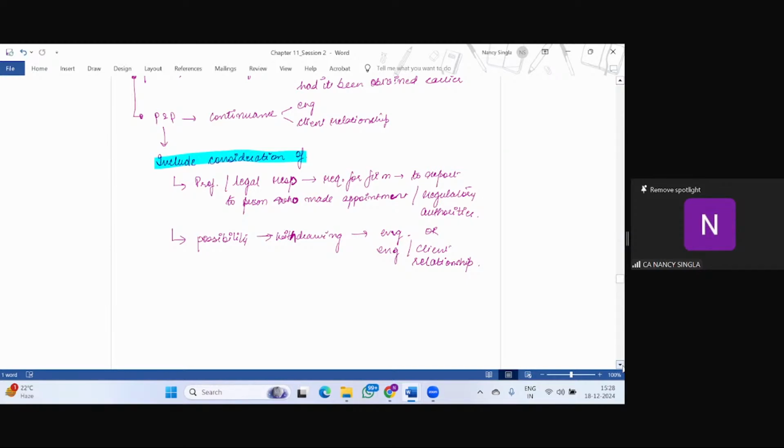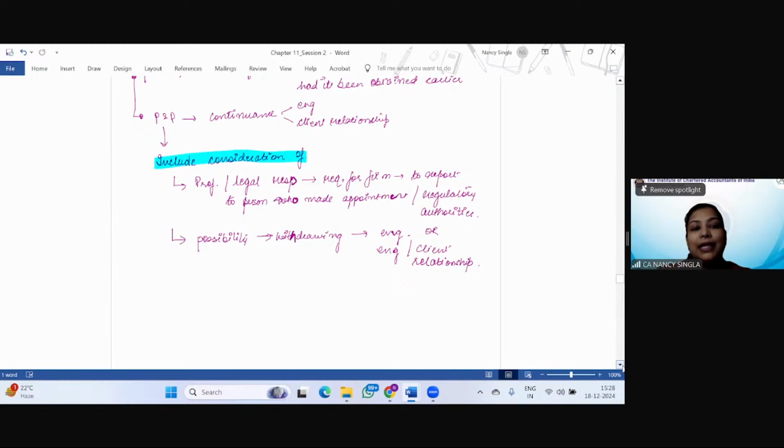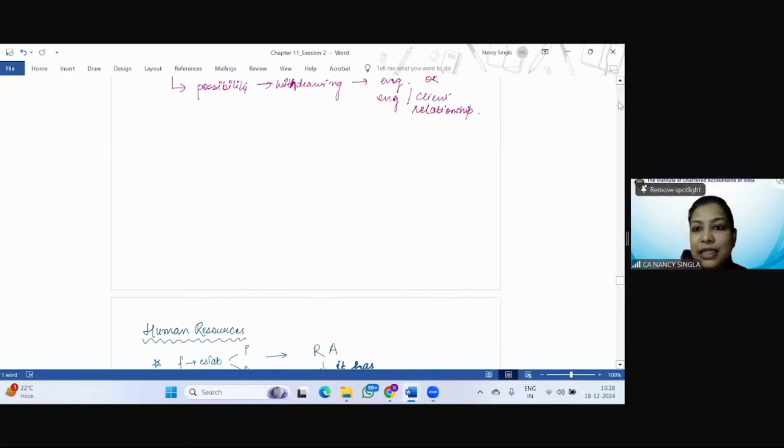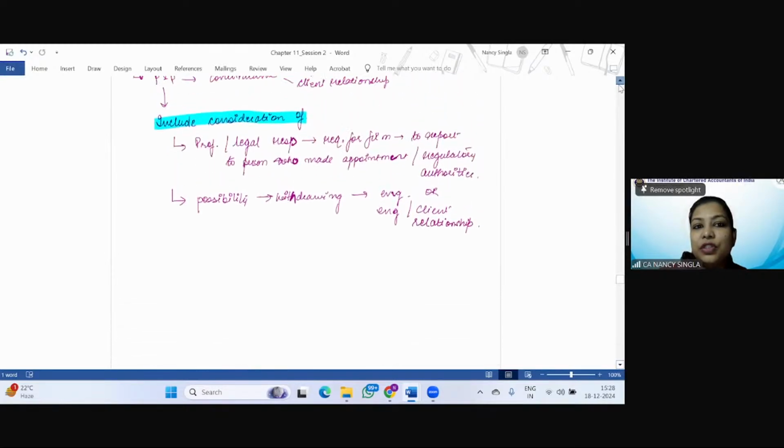That is, whether there is a professional or legal responsibility which requires the firm to report to persons who made the appointment or to the regulatory authorities, and is there a possibility of withdrawing from the engagement or the client relationship. So is it clear? Is it clear with respect to acceptance and continuance of client relationship?